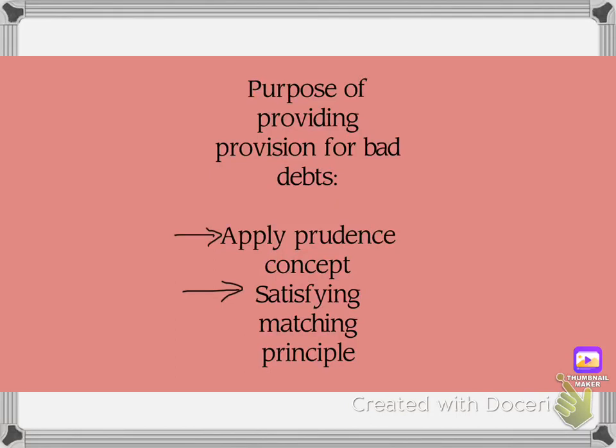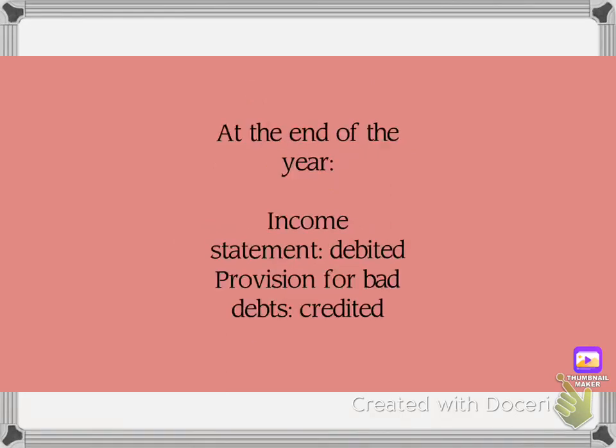What is the purpose of providing provision for bad debts? Now, first, it's to apply the prudence concept. Prudence concept means the profits and the assets should not be overstated, and the loss and the liability should not be understated. The second reason is to satisfy the matching principle, that is, the revenues should match with the cost of the period.